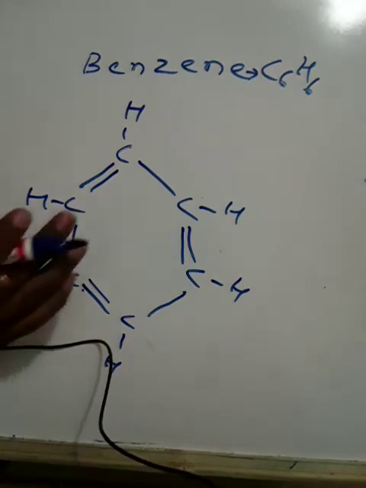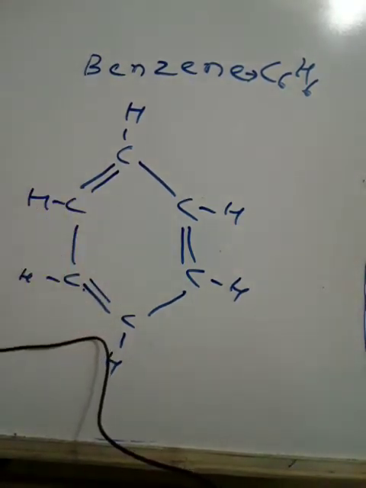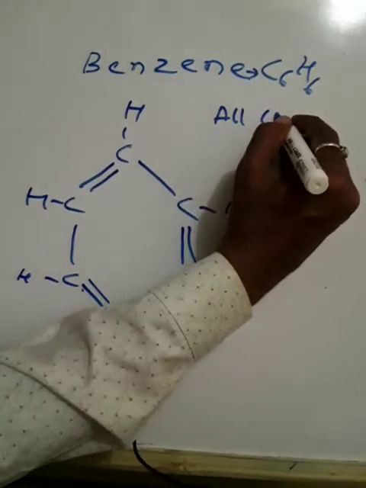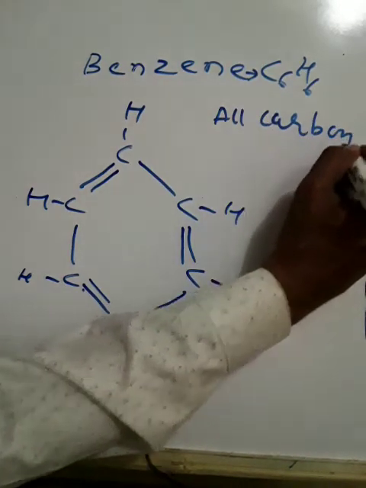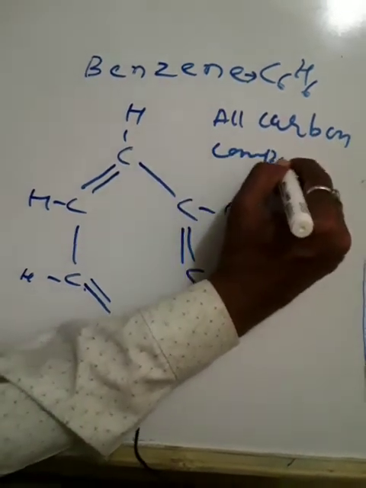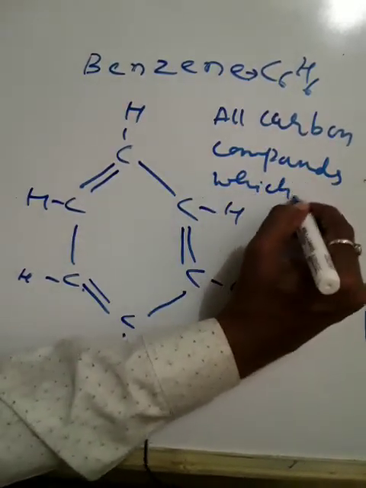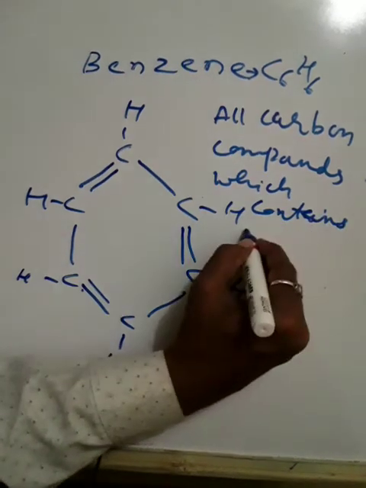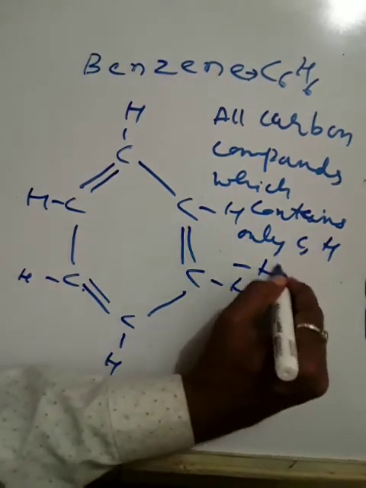So all carbon compounds which contain only carbon and hydrogen are called hydrocarbons.